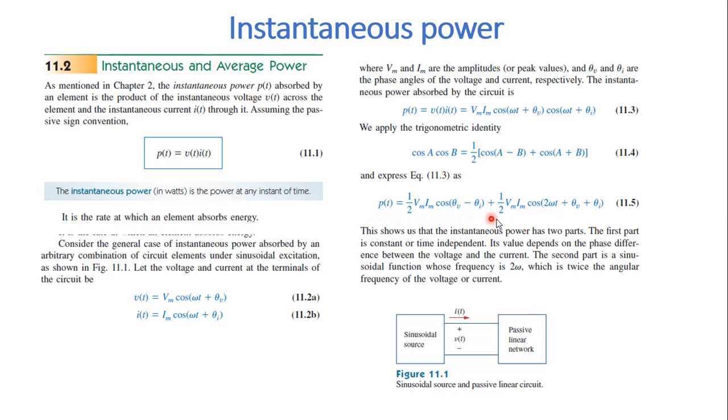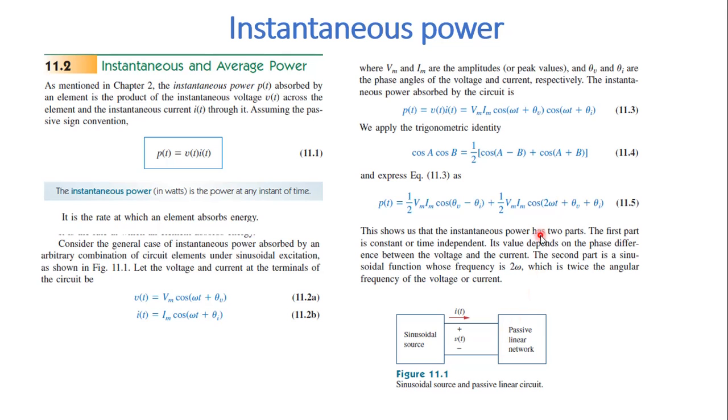This is the value of instantaneous power. Now this is what we are discussing. We have a source here, we have a circuit. So this circuit absorbs voltage and current from this sinusoidal source. So from that we are actually calculating the power in the circuit.